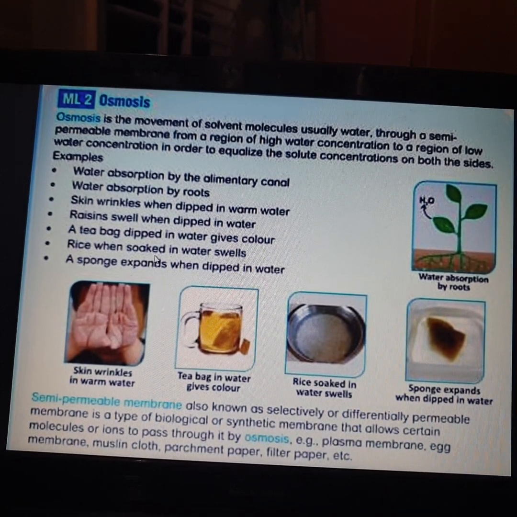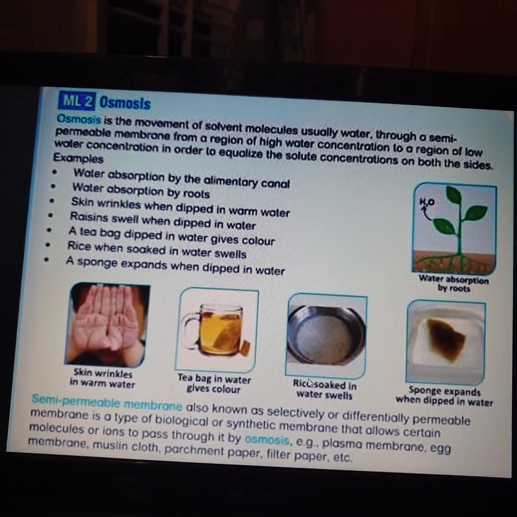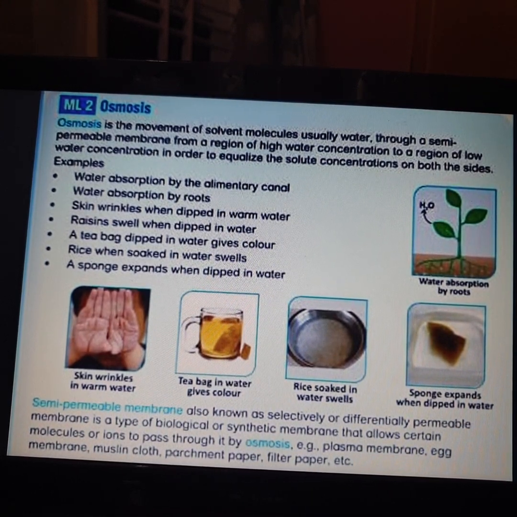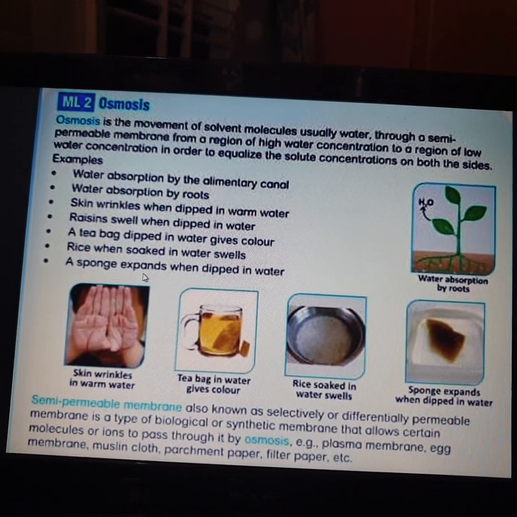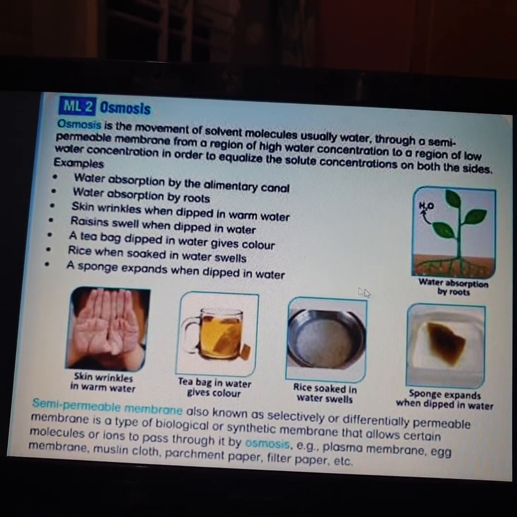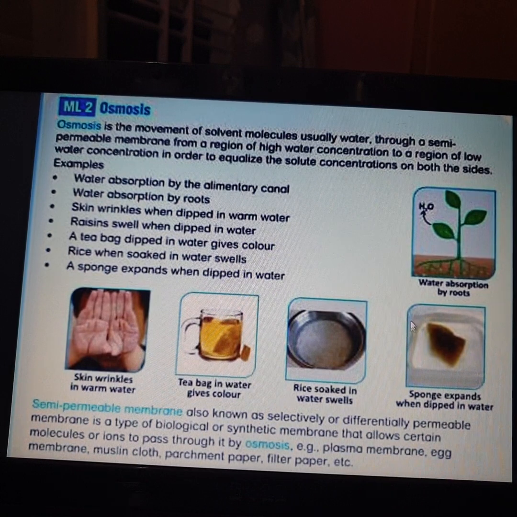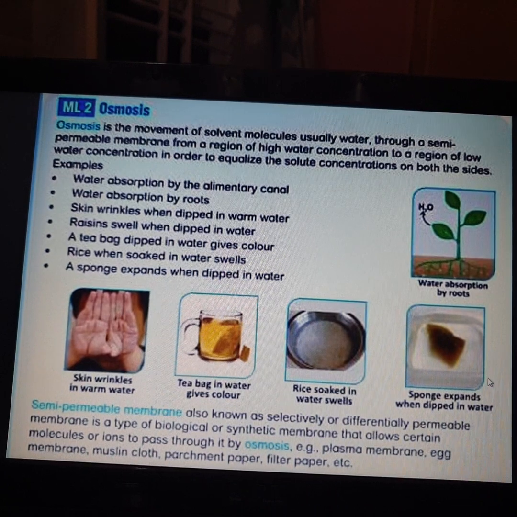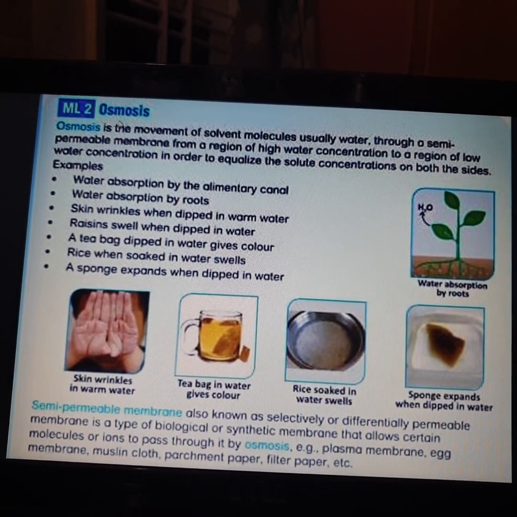Rice when soaked in water swells, everybody knows this, right? When you put some rice into water and keep it overnight, and get up in the early morning and see, it will have swelled. Next, a sponge expands when dipped in water. If you keep a tumbler and put a sponge inside, it absorbs the complete water. All these are examples of osmosis, that is absorption. This is the process called osmosis.